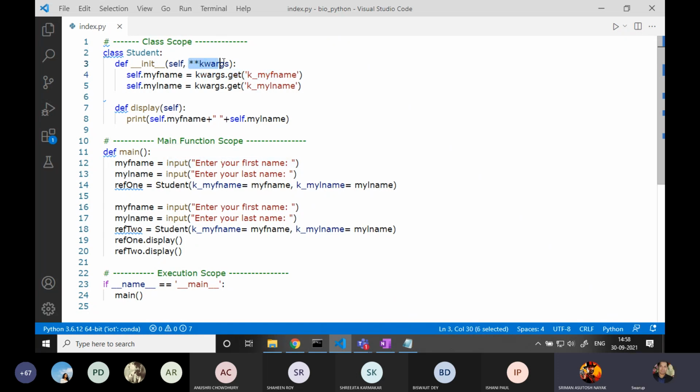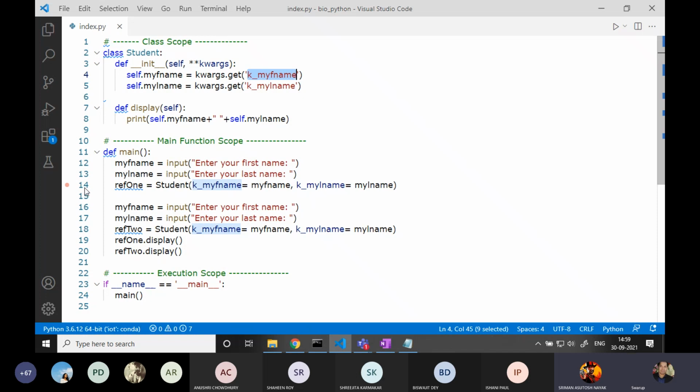This one just refers to the constructor. Yes, sir. The kwargs is only for the constructor, while the k underscore my f name, this one is inside the class and also it's outside the class in the main function. Which one are you talking about? Line number 4 or line number 14? So in the 14 number line.